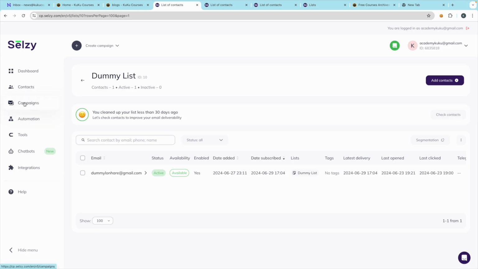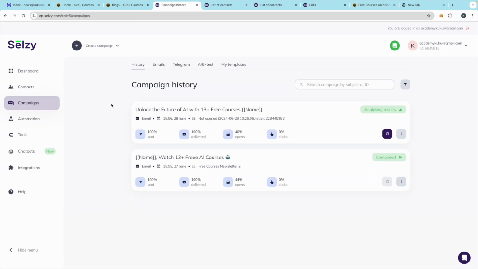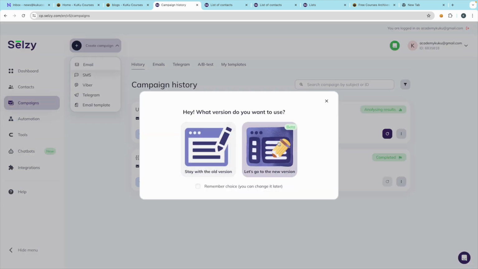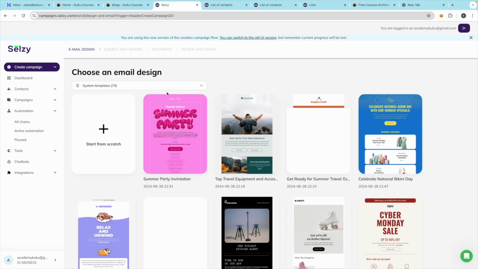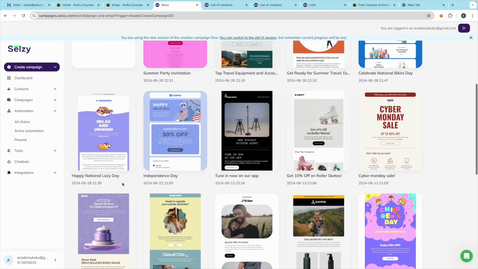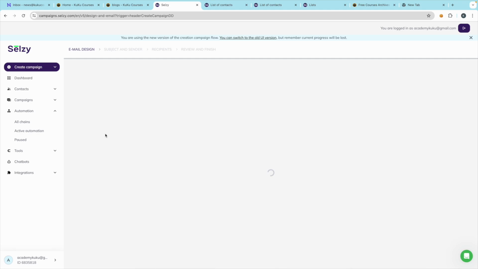You can just go here to the campaigns. So basically, in any platform, you can see that. You can just click on this create campaign, which you can see up over here. And from here you can click on this emails. You can always use the new version, but by default, it will maybe already be in the new version only. So from here you can just click on this scratch button, that's it, and you can cross it.